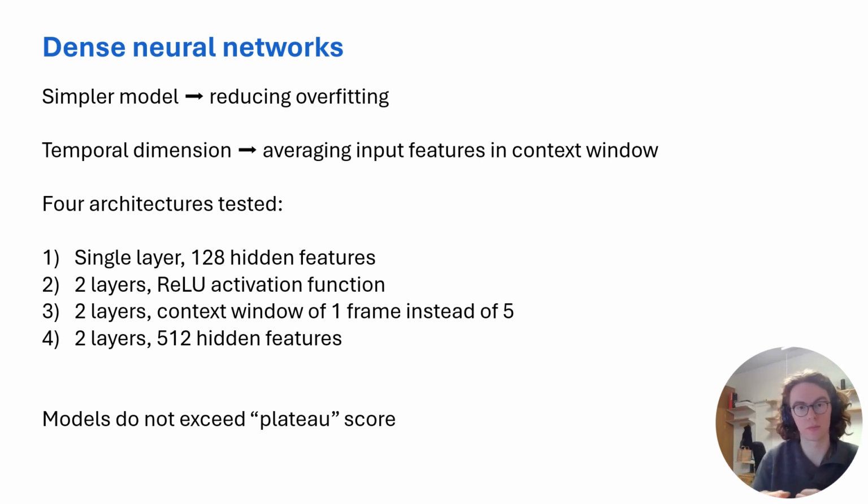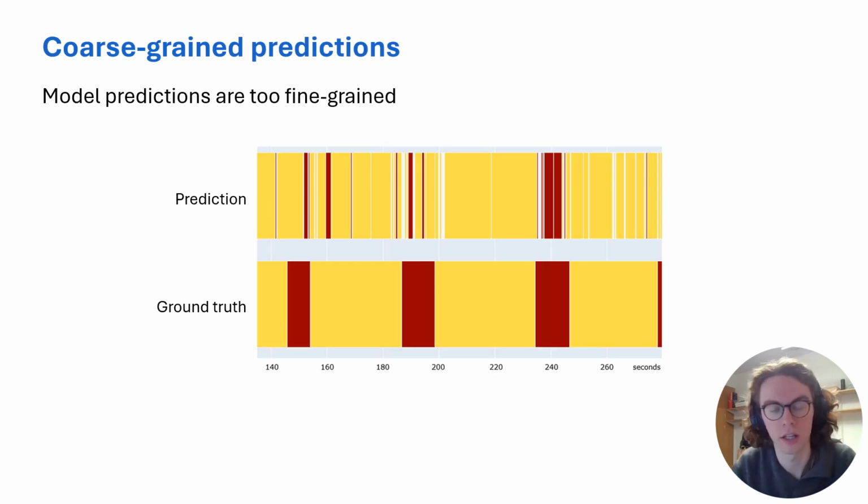We also tried 2 layers, but with only providing the last frame instead of the 5 frames of context averaged. And then we also increased the model size to 512 hidden features. But all these interventions, and also trying out different hidden feature sizes, don't make the model performance go above the plateau of macro F1 score and accuracies that we found in the previous experiments as well. So we tried different interventions.